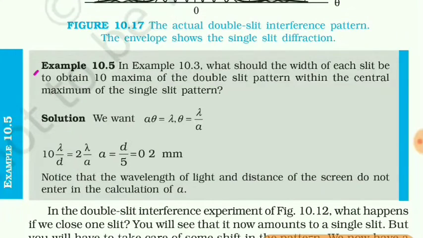So here in example number 10.5, we want to find the width of the slit so that 10 maxima of double slit are obtained in the central maxima of a single slit.